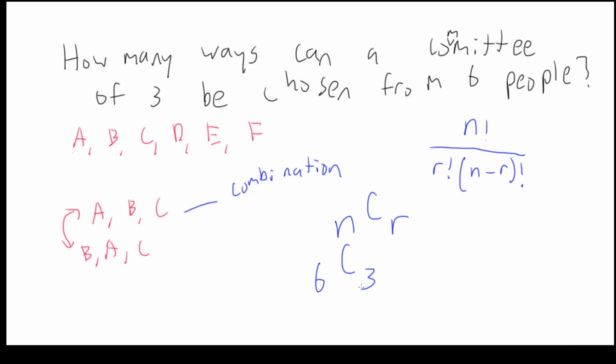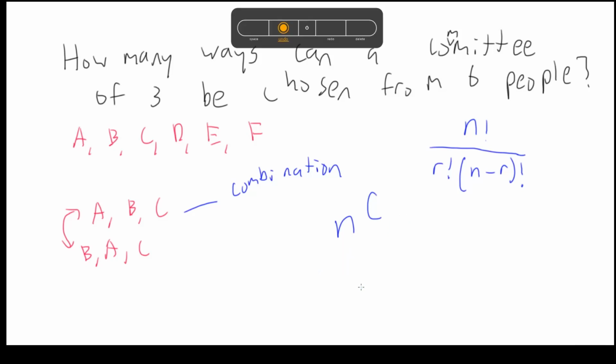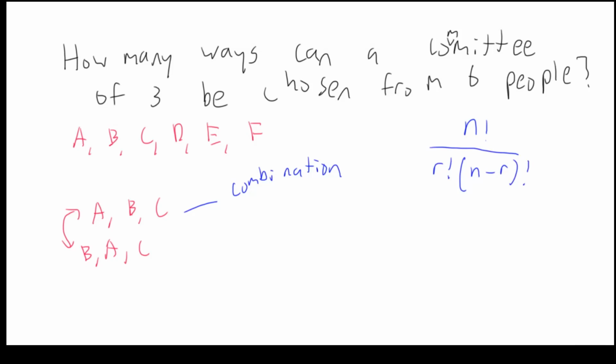But at the same time, while we know the formula and how to get it on the calculator, I also want to show you guys some of the intuition on why the formula is this. So first of all, let's just pretend like order does matter. If order does matter, the number of ways that you could choose these people would be 6 times 5 times 4, from the last problem that we just did. That's assuming that order does matter. And then if we assume that order does matter, we're basically repeating every single committee several times.